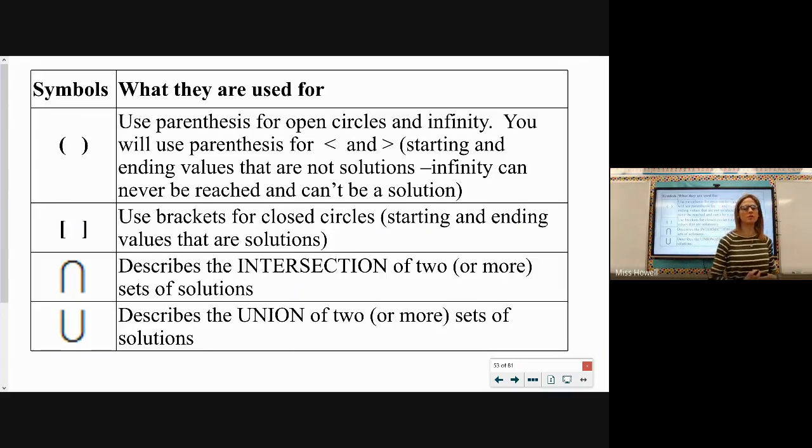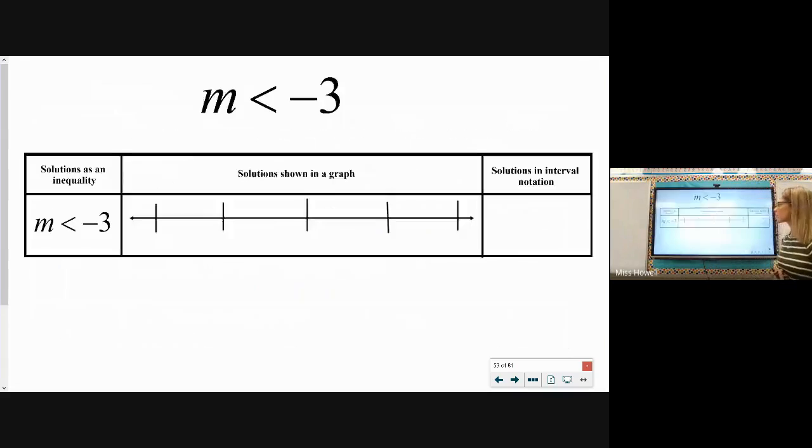Some of these interval notations will include unions and intersections of shading or solutions, and you'll have to use some symbols down there which look like a U or an upside down U. More specifically, that bottom one where it's a U shape says that we have a couple different sets of shading. So we need to say it starts at one spot, ends at one spot, but then restarts at another spot and ends at another spot, where you would have to include that U-shaped or union symbol in between your sets.